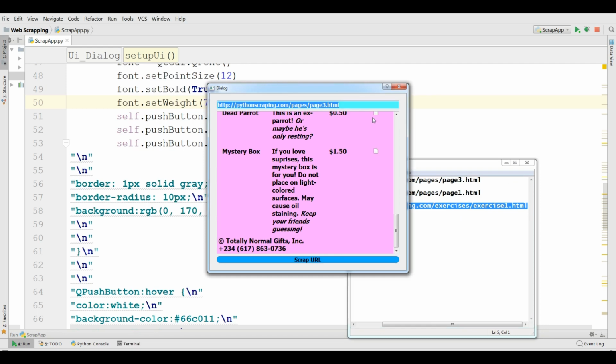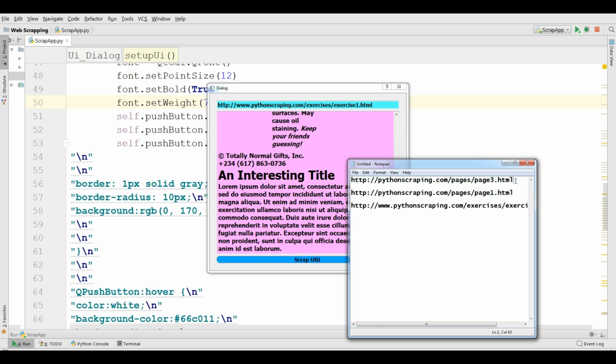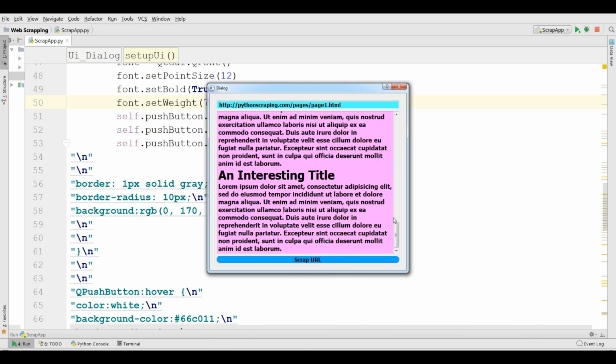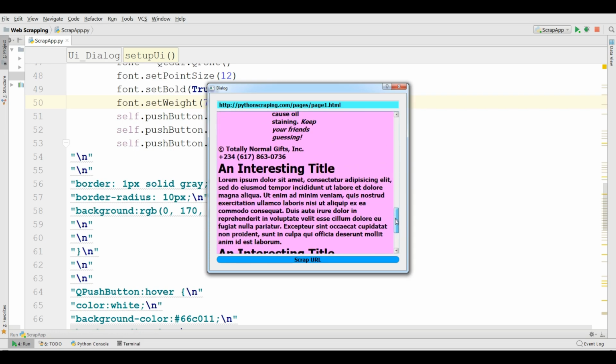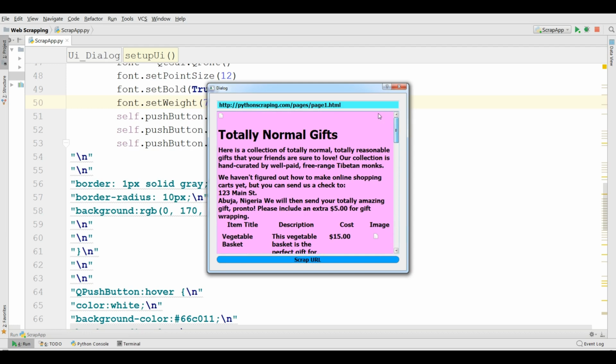Let me add this and scrap URL. Yeah, you can see now it has appended in here. And let me add the second URL in here and paste it in this section and scrap URL. Yeah, now it has appended another title, interesting title.